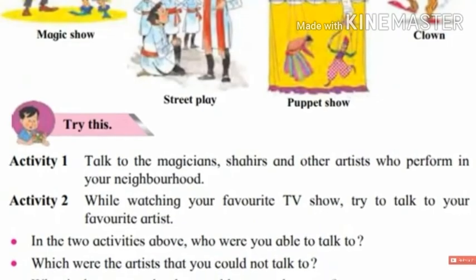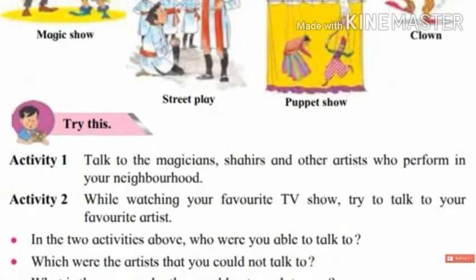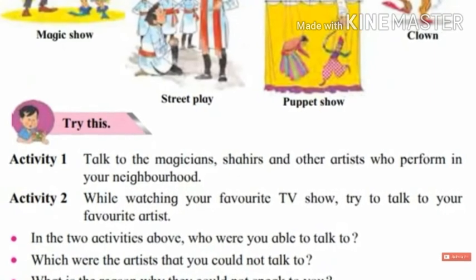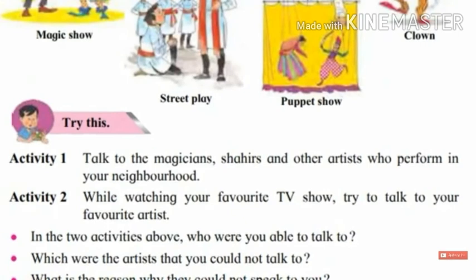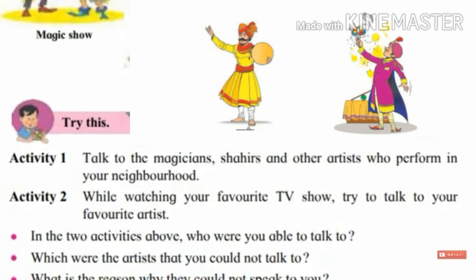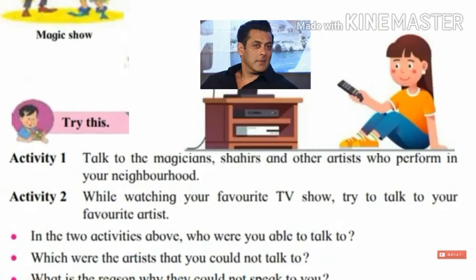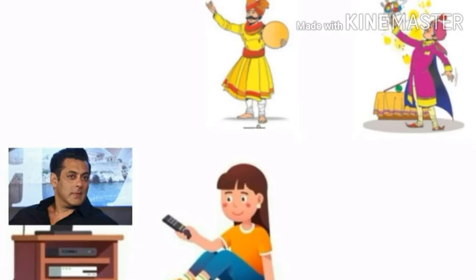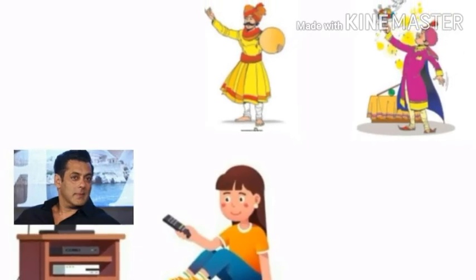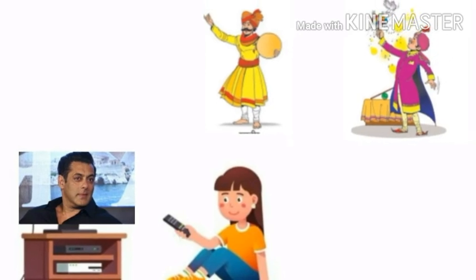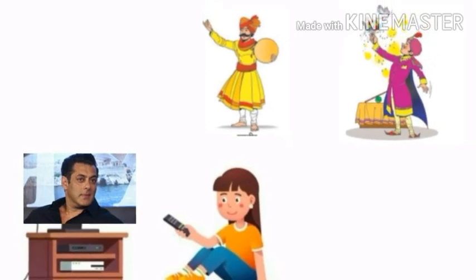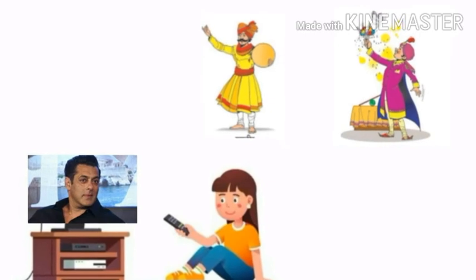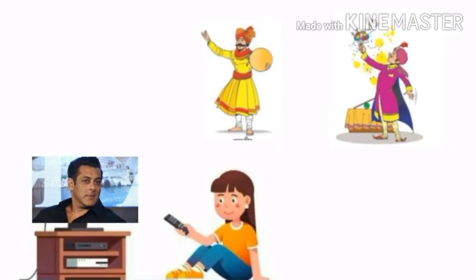Now here is an activity for you. In this activity, try to get answers to the following questions. Talk to the magician, shahirs, and other artists who perform in your neighborhood. Second activity: while watching your favorite TV show, try to talk to your favorite artist. In the two activities above, who were you able to talk to? Which were the artists that you could not talk to? What is the reason why they could not speak to you?